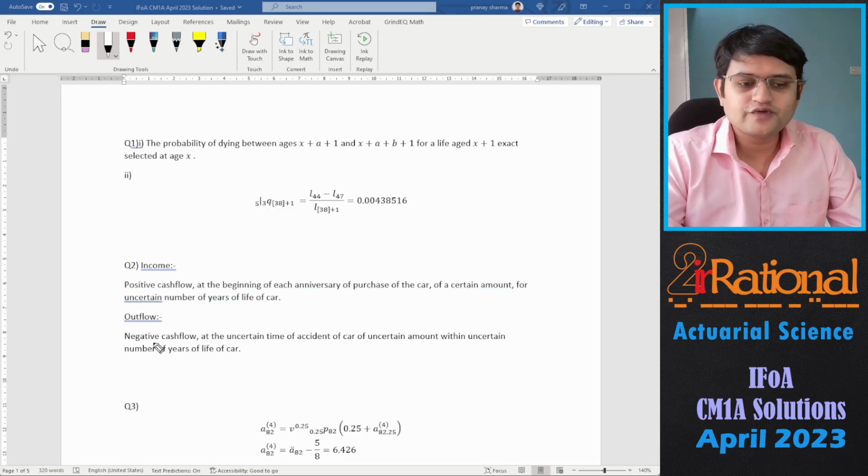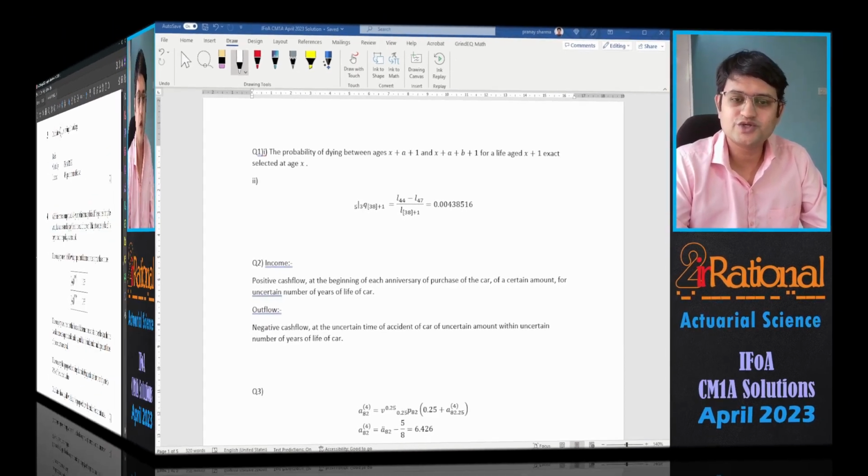Then for outflow, we have negative cash flow at the uncertain time of the accident of car of uncertain amount within uncertain number of years of life of the car. So here everything is uncertain. We don't know the time of the accident, the amount that will have to be paid, and the number of years for which this policy would run for. Let's go to the third question.